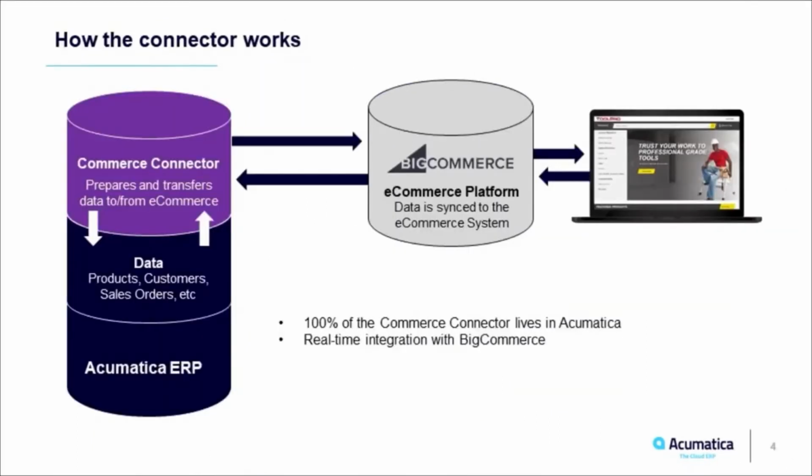The Acumatica Commerce Connector is a utility for connecting to best-in-breed e-commerce platforms. The Commerce Connector includes a native integration to BigCommerce, a SaaS e-commerce platform which supports both B2B and B2C merchants. Within the BigCommerce integration, data flows between your ERP and your BigCommerce website in real time. No more double entry or managing information in two locations. The Commerce Connector makes your BigCommerce website an extension of the ERP.